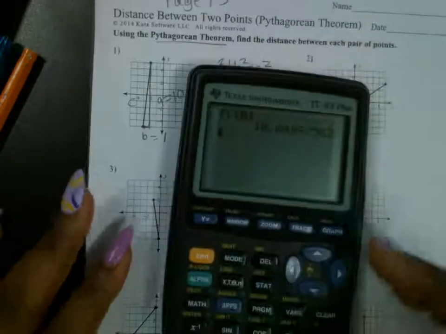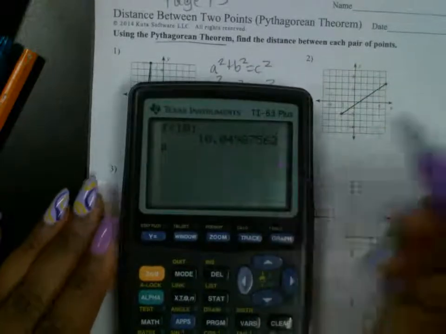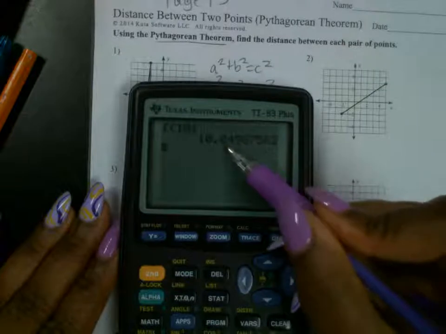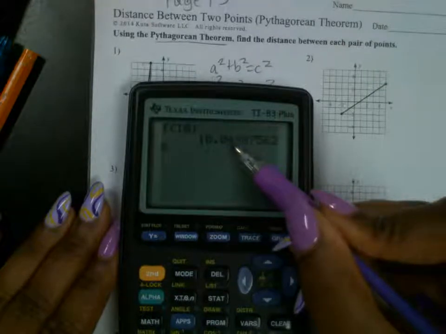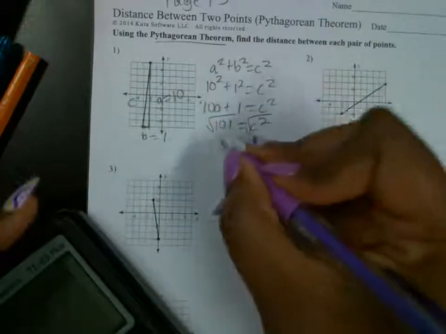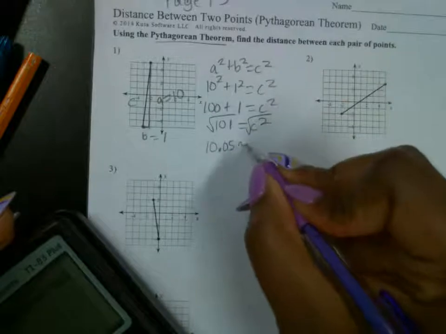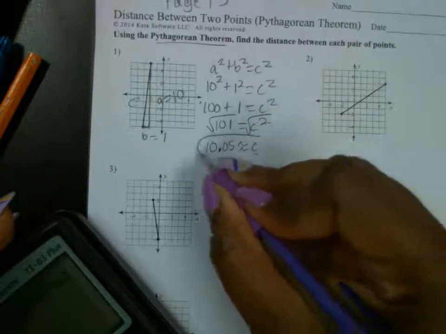Very good. 10 point, you see this? 0.4. We probably need to do 2 spaces behind the decimal here, because that's a 0. So really, this 4 goes up to 5. So this is going to be about 10 and 5 hundredths. About is the squiggly line.